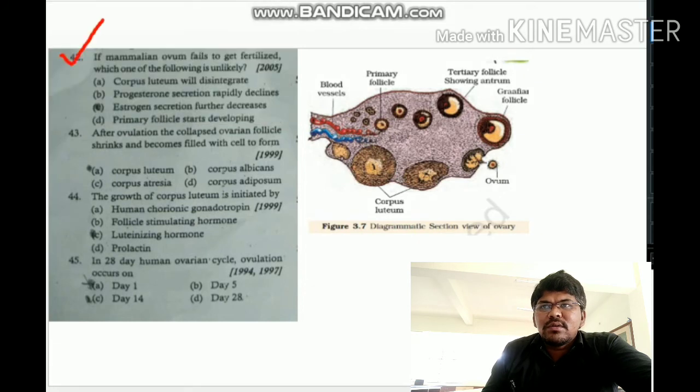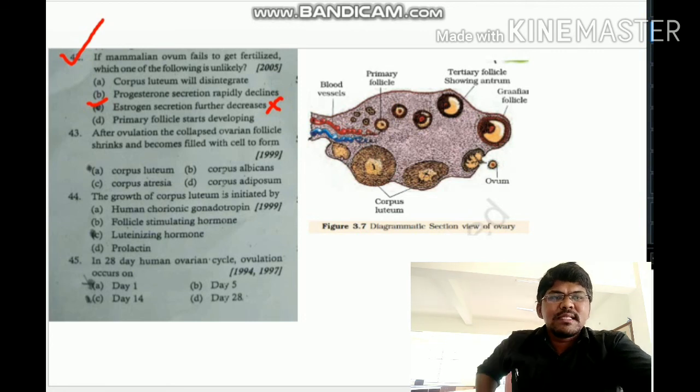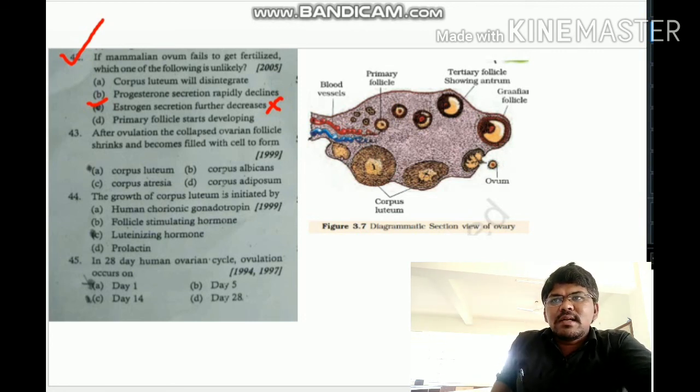Question number 42. If a mammalian ovum fails to get fertilized, which one of the following is unlikely? Option C is correct: estrogen secretion further decreases. This option C is wrong. If fertilization does not happen, which of the following events does not happen? Option C will not happen. Estrogen secretion does not further decrease, because developing follicles will produce estrogen.